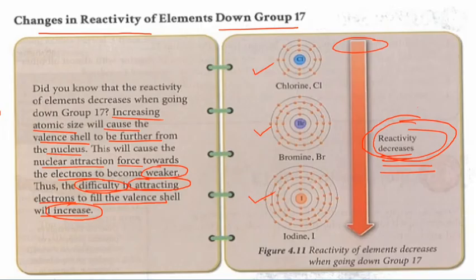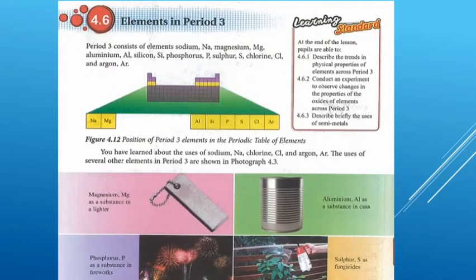Okay, itu adalah untuk group 17. How about period 3? We go to period 3. So period 3 is here. Yang yellow ni 1 sini, 2 sini, so 3. Okay, so period 3 dia consists of element sodium, magnesium, aluminium, silicon, phosphorus, sulfur, chlorine, and argon.